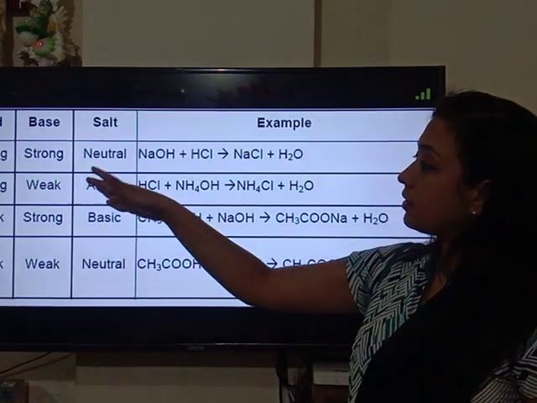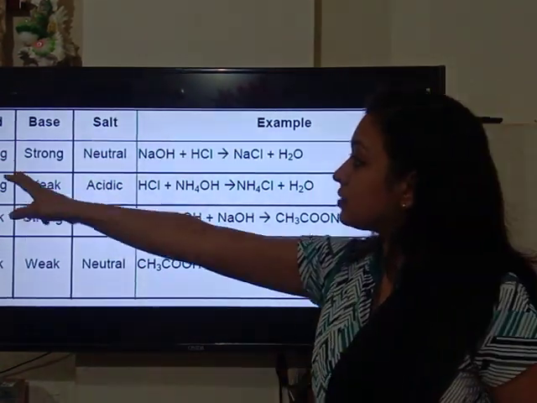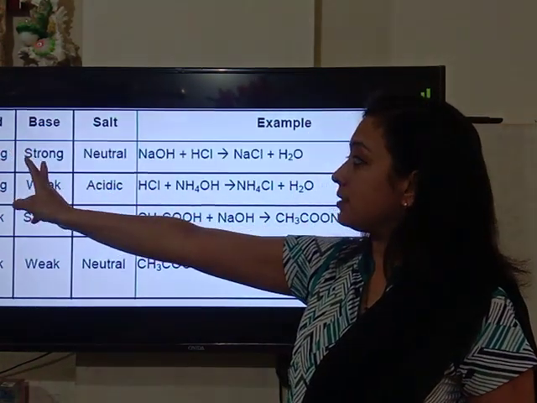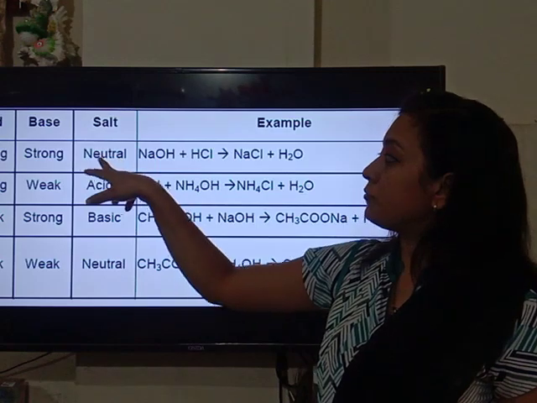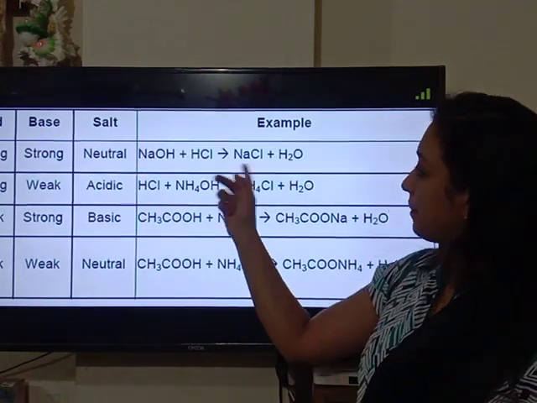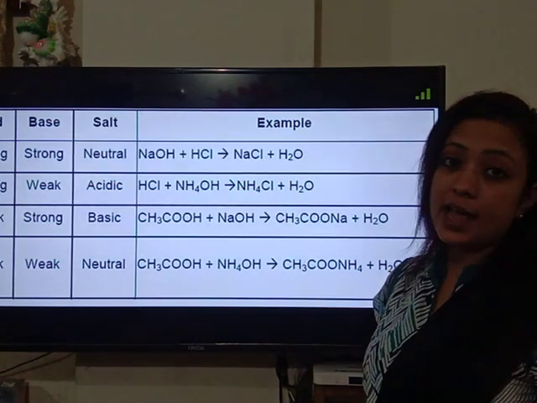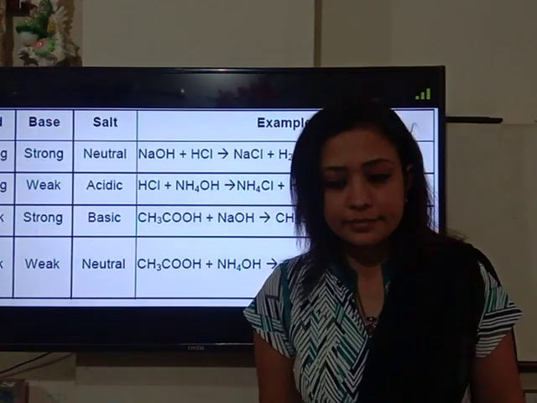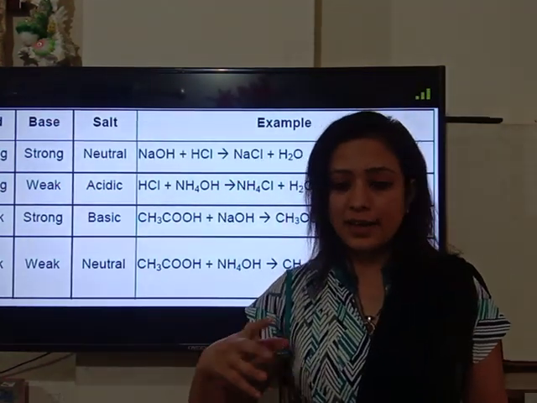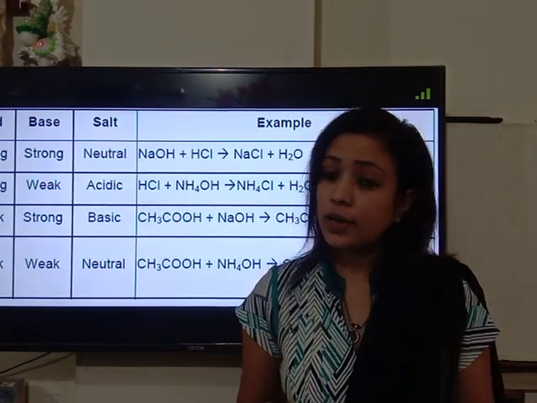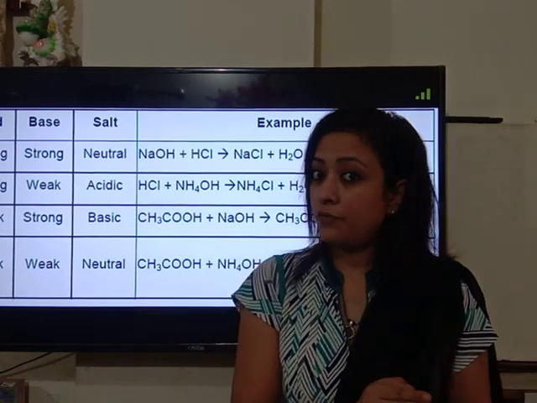Now children, here you can see when a strong acid reacts with a strong base, the type of salt formed will be neutral. So the example given is NaOH and HCl gives NaCl and H2O. Now, for example, we are carrying out the reaction between a strong acid and a weak base. Okay, strong acid and weak base.